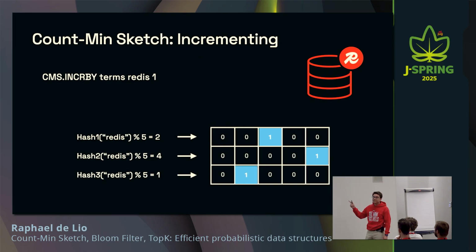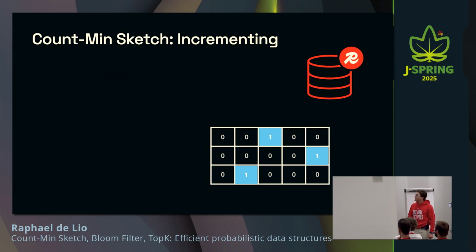Those hashing functions are deterministic. So whenever you give a certain term to them, such as Redis, they're always going to return the same numbers to you. So they're always going to increment the same counters. All right. Let's add some other terms to it.